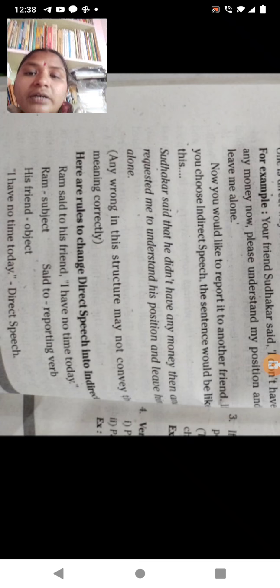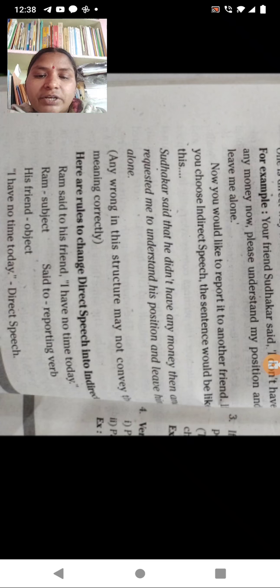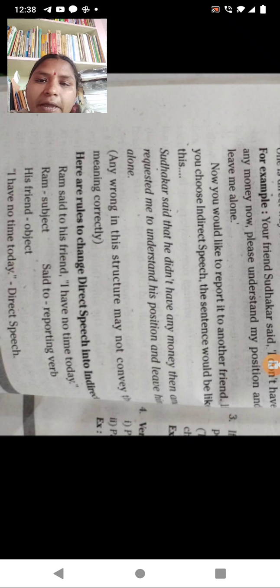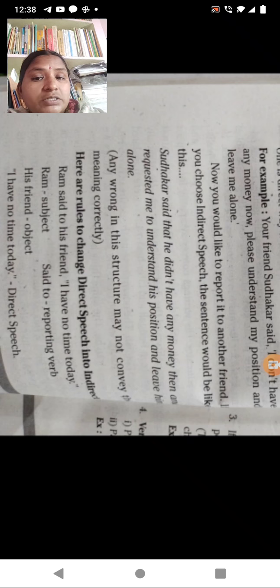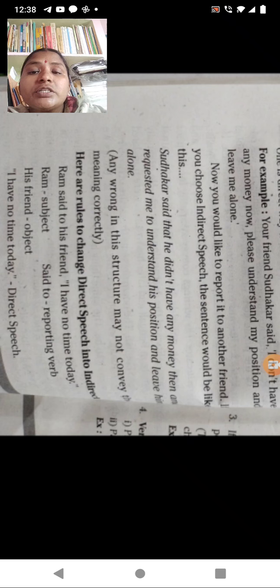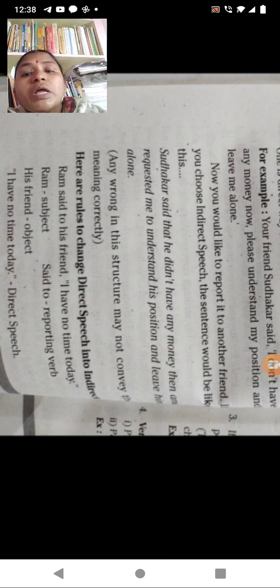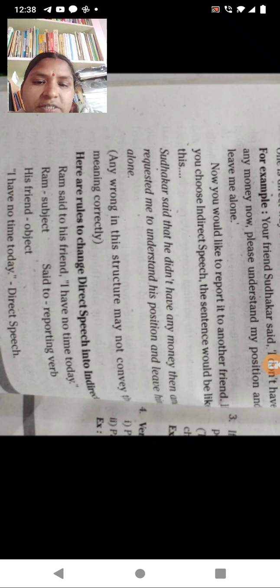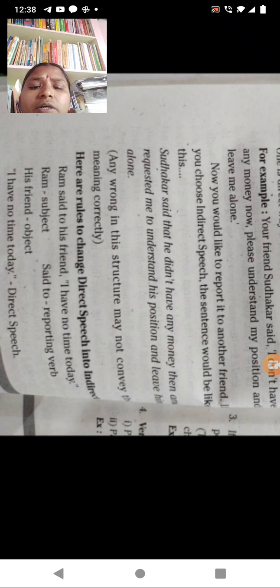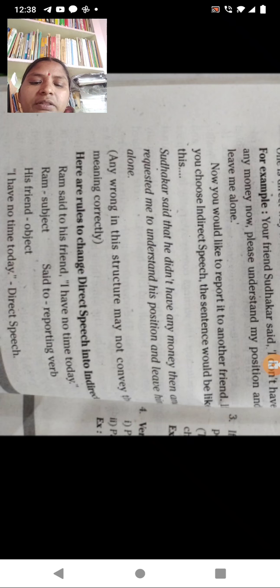We are going to convey it in the past. When your friend was talking with you, that is present tense, the direct form. In indirect speech, you are going to use only past tense. Keep it in your concentration that you have to use only past tense. Sudhakar said that he did not have any money then.